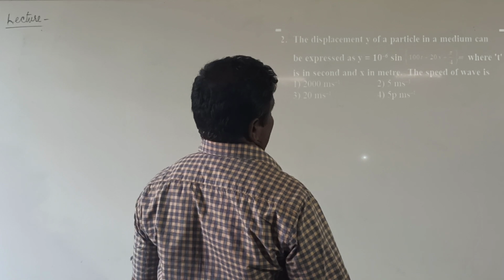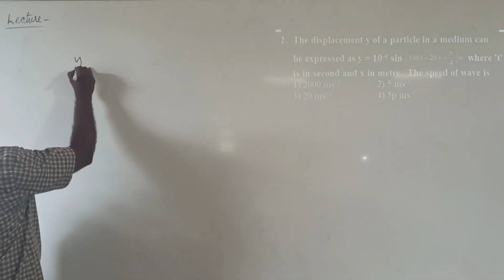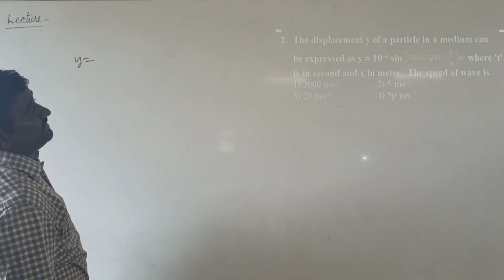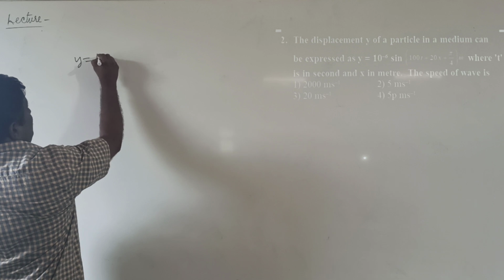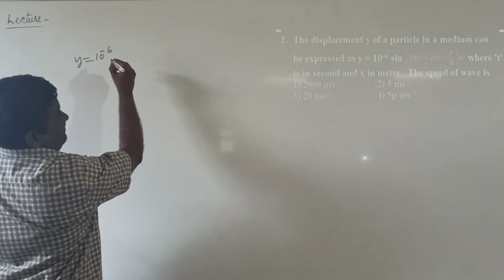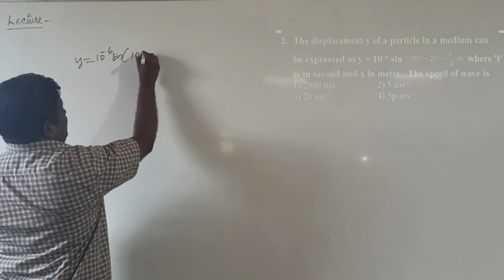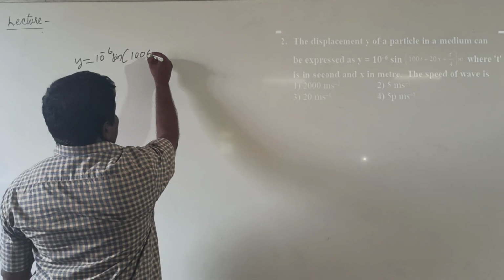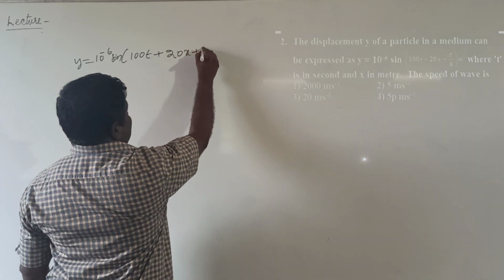The speed of the wave is dash. So the given equation is a progressive wave equation, written as y equal to 10 power minus 6 into sin of (100t plus 20x plus 5 by 4).